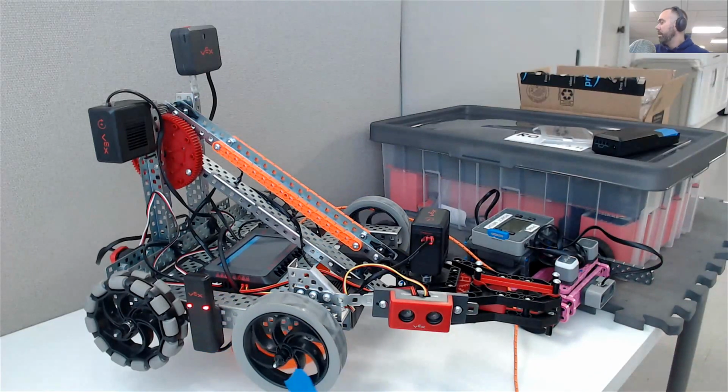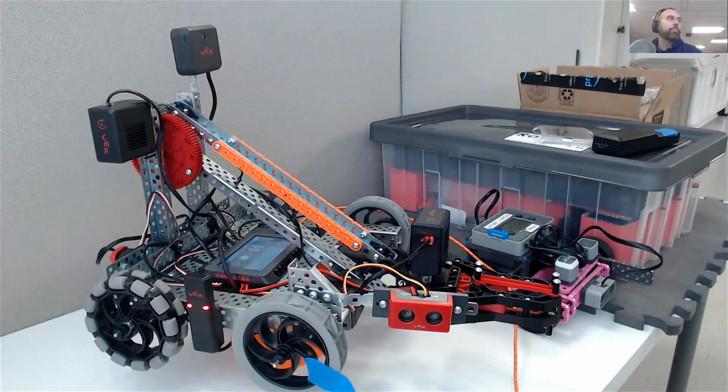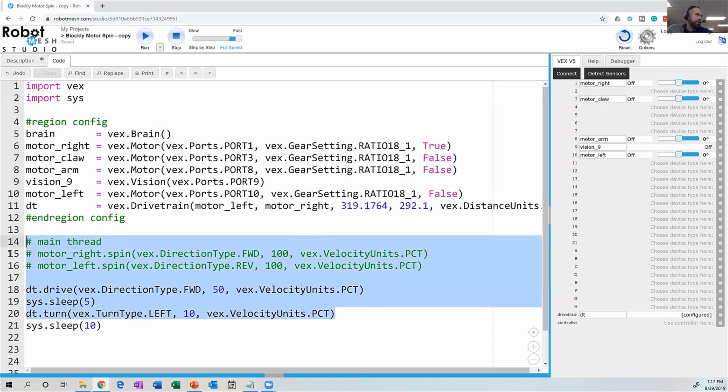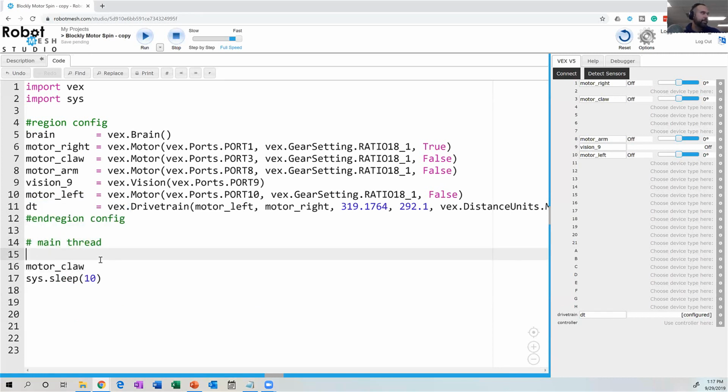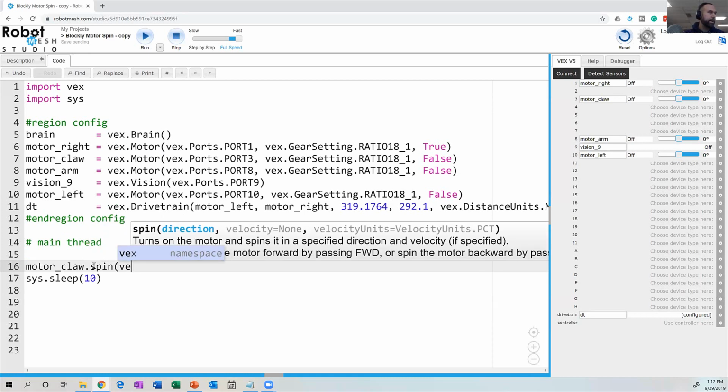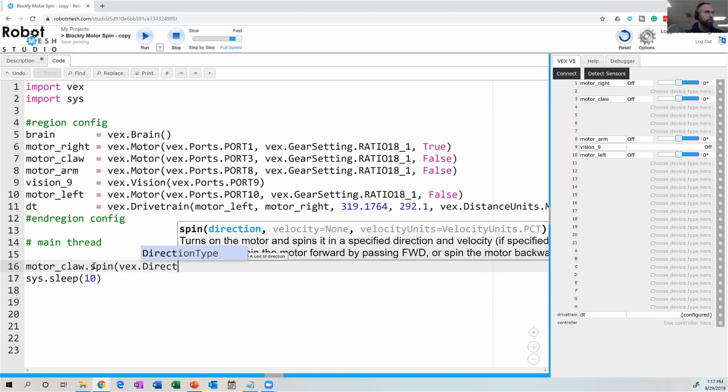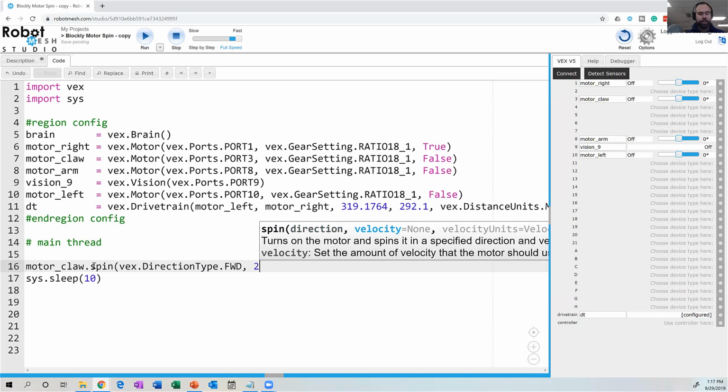Okay. If I wanted to work with things like the robot's arm and claw, I might be inviting disaster to step in here, but we'll just see what I can do with the arm. So I'm going to remove this code. And I might do something like motor claw. I hope this is the right port. I haven't really tested it. Dot spin. And now I might try and make this open really slowly so I don't destroy my claw.